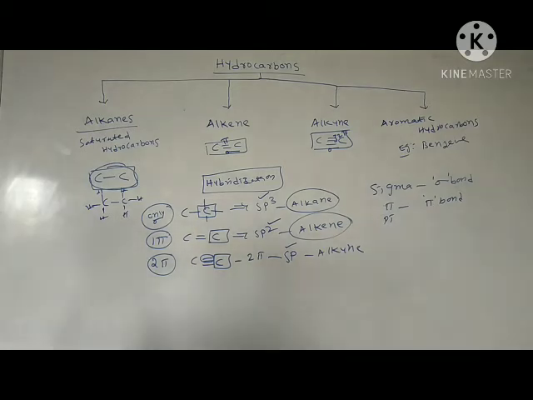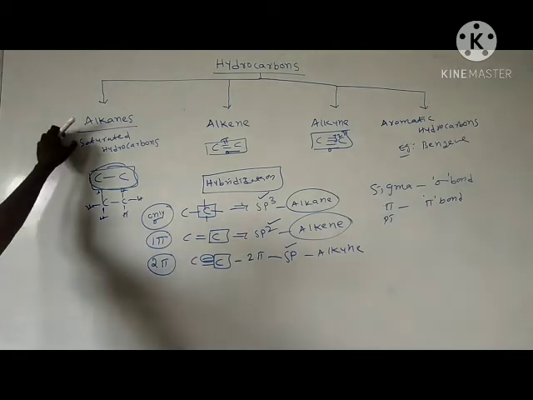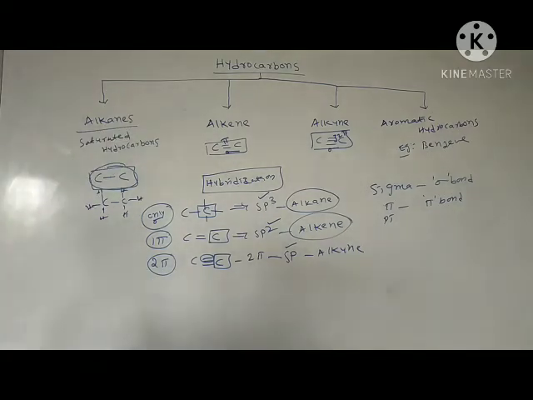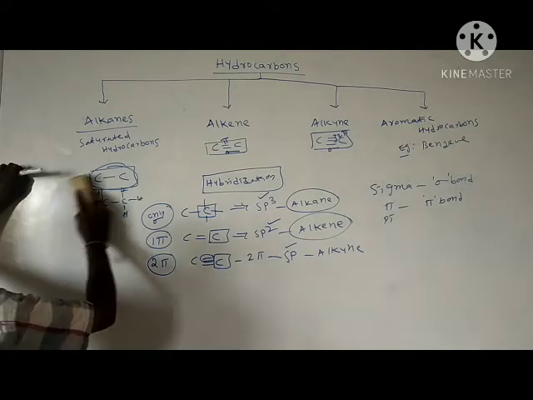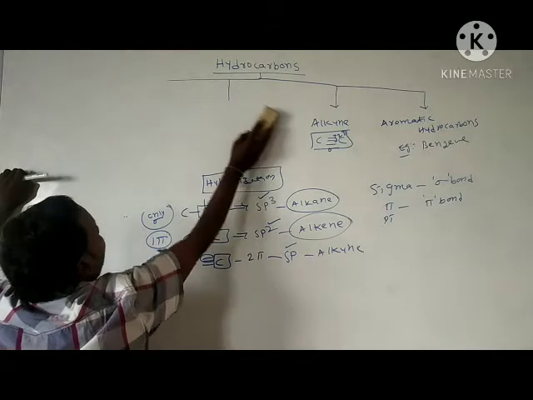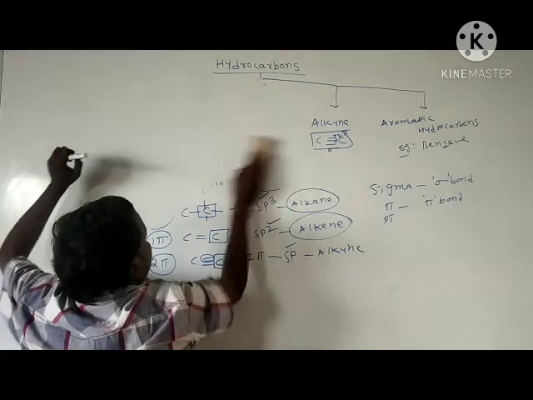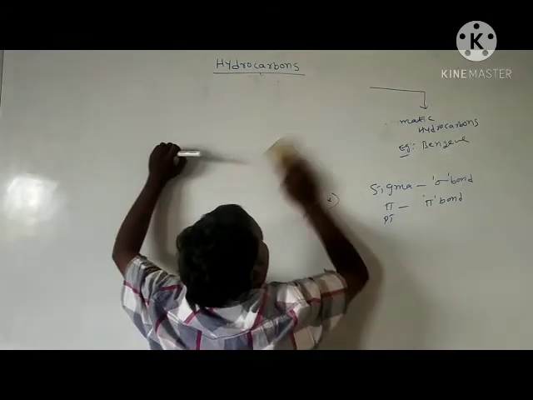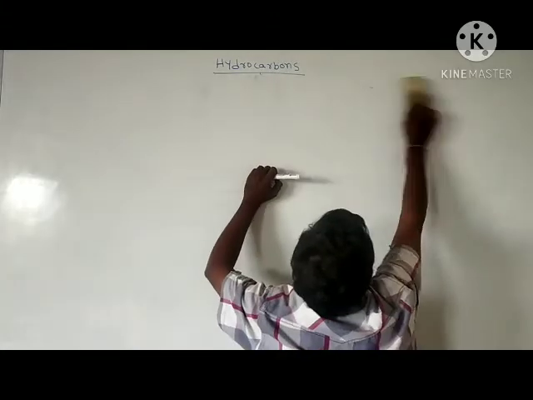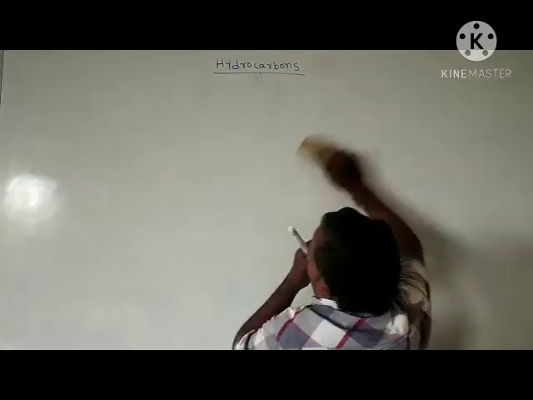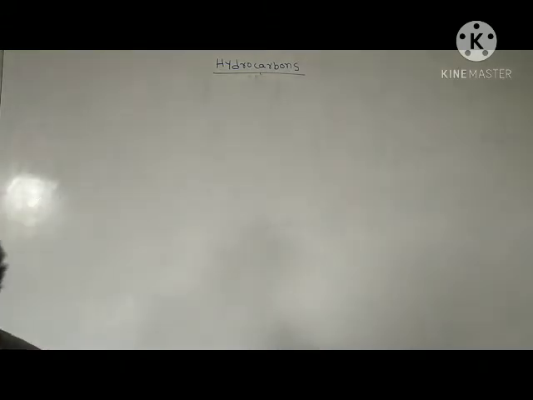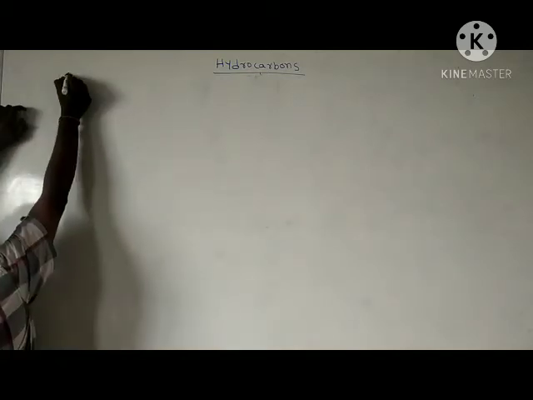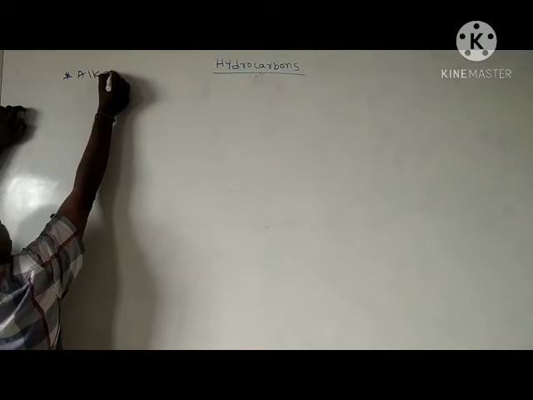In continuation, we'll see preparation, structure, and IUPAC nomenclature of alkanes, alkenes, alkynes and aromatic hydrocarbons, that means benzene. Start with the alkanes here. First, I'm taking the first important compound, alkanes.